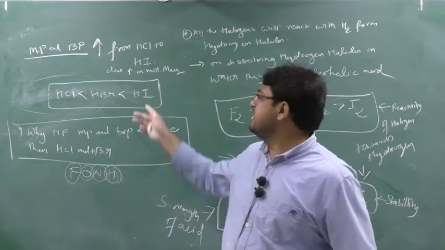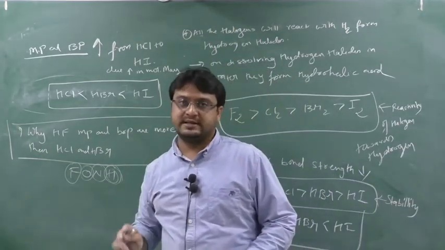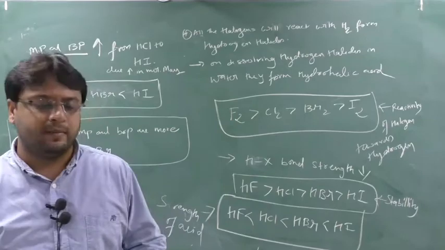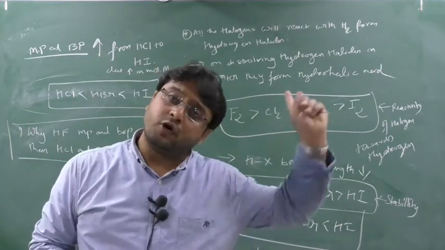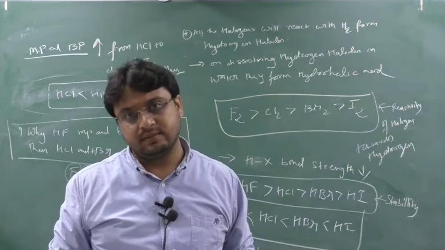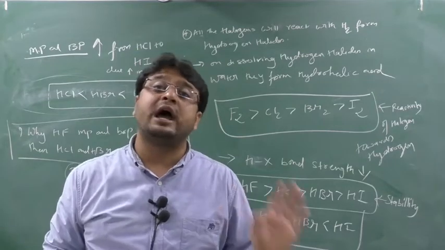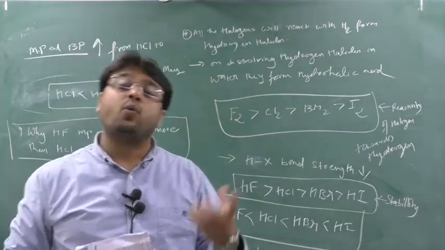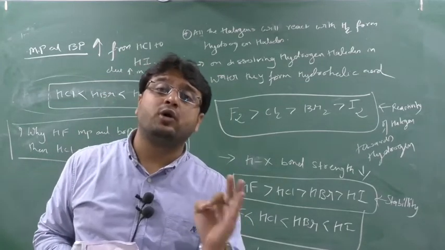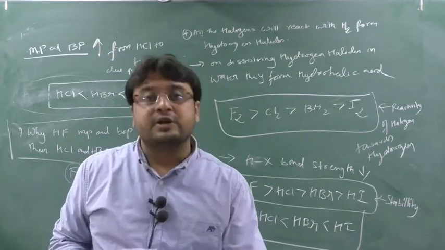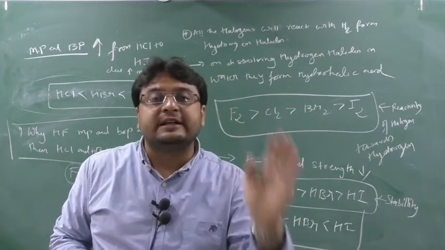Maybe the reason is that HI has more molecular mass, so it increases slightly. But you see the boiling point is also less. So one question reason will come: the melting point increases sharply down the group from HCl to HI due to increase in their molecular mass. But HF melting point and boiling point are higher than HCl and HBr. Why? Due to the presence of excessive hydrogen bonding between the molecules of HF. Due to this reason, the melting point and boiling point of HF are higher than HCl, HBr and HI.